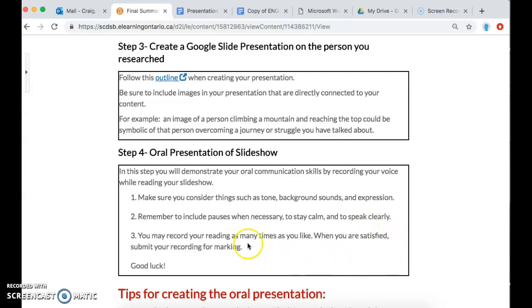The last thing is, you can record this as many times as you like, and once you're satisfied, then you can submit your recording for marking, okay? So you don't have to just do it one time just to get it over with. If it's not well done and you think it needs work, take a break and do it again, or try it again tomorrow or something.